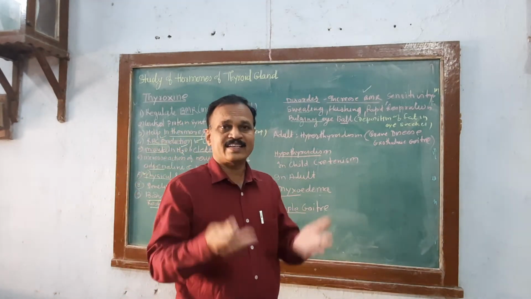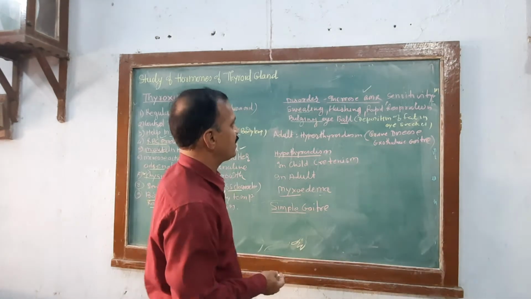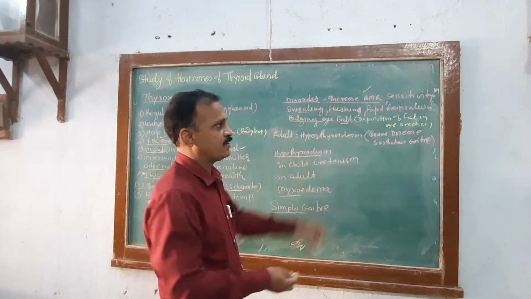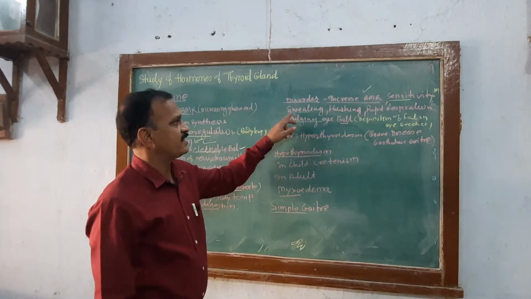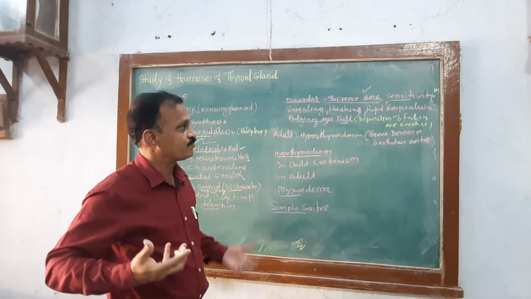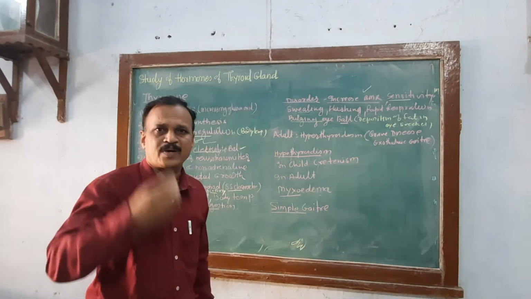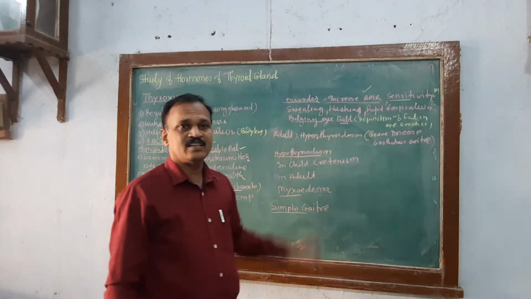Suppose there is an increase in thyroxine, that condition is called hyperthyroidism. It increases the BMR, basal metabolic rate. It increases sensitivity, sweating, flushing, rapid respiration, bulging of the eyeball, and deposition of fat behind the eyeball in the eye socket. That is called the bulging eyeball.